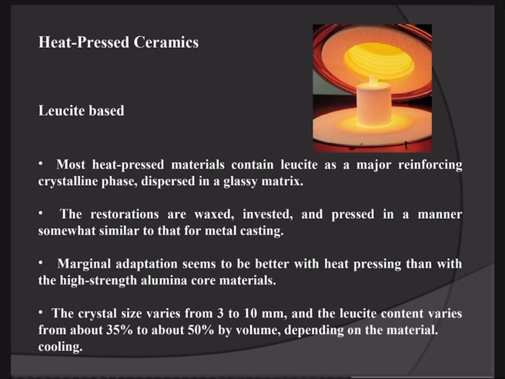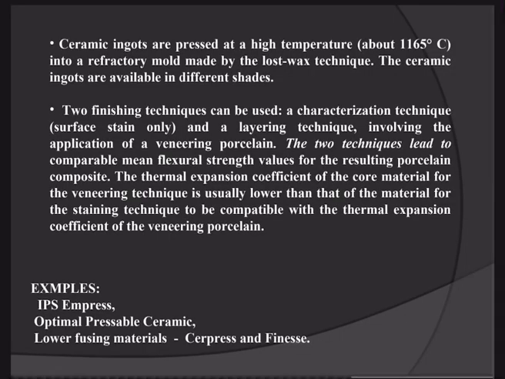cast ceramics. The crystalline size varies from 3 to 10 micrometers, and the leucite content varies from about 35% to 50% by volume, depending on the material cooling. The ceramic ingots are pressed at a high temperature into a refractory mold made by a lost wax technique, and ingots are available in different shades.